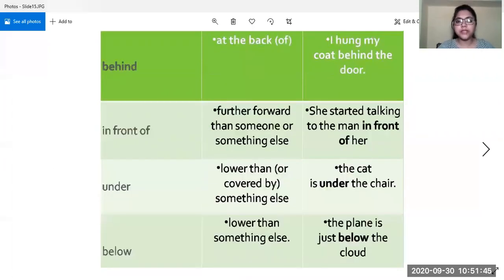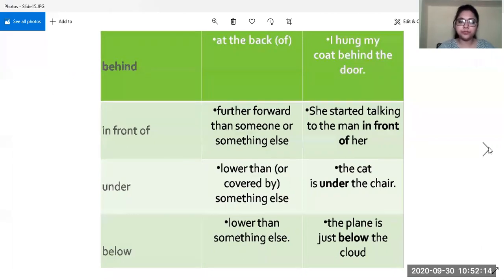Behind means at the back of something. I hung my coat behind the door. Then in front of, which is further forward than someone or something else. She started talking to the man in front of her. Then under means in a lower position. The cat is under the chair. Below means lower than something else. The plane is just below the cloud.